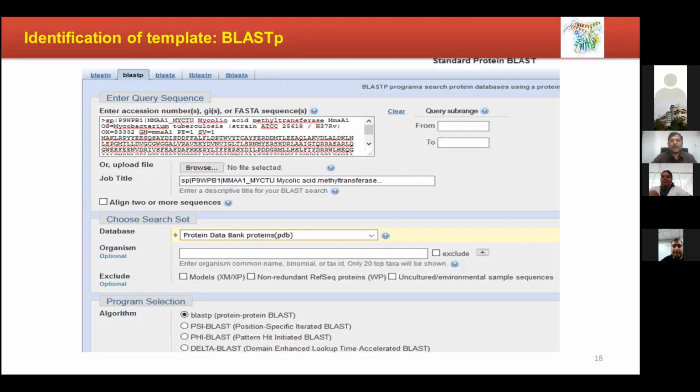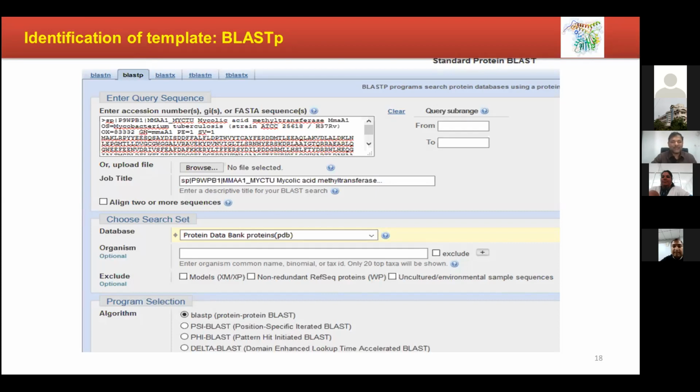And then BLAST P means protein screening. That is what we are doing. We need to simply keep it over here. You need to learn a little bit of basics about BLAST analysis. Then you can easily use it. The only thing that is needed is a computer, a little bit of knowledge and an internet connection.